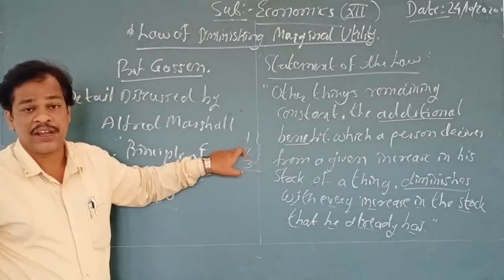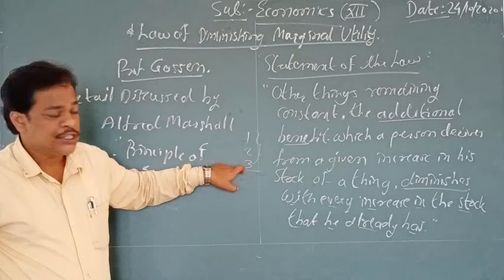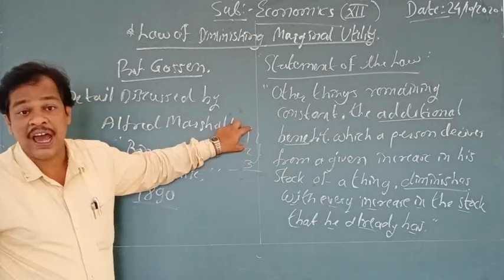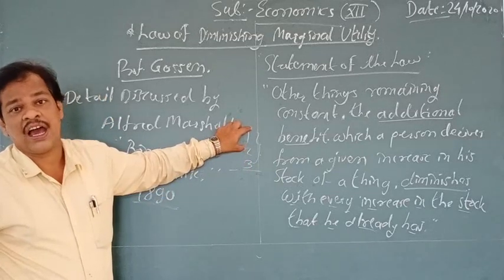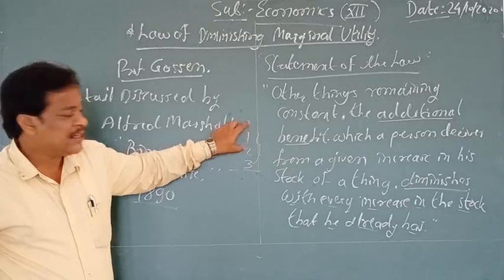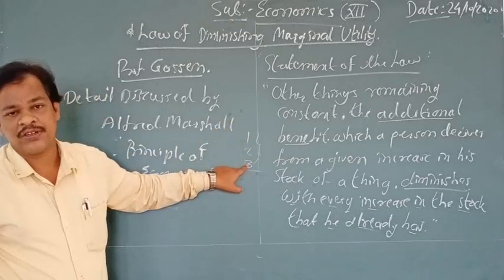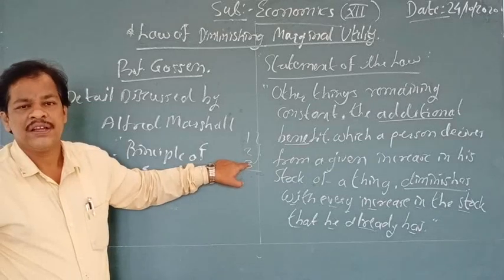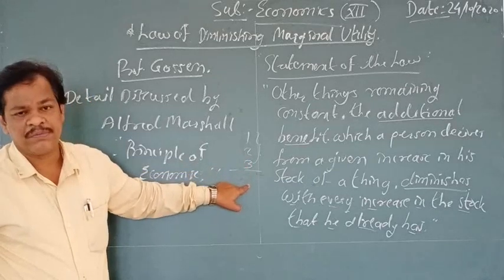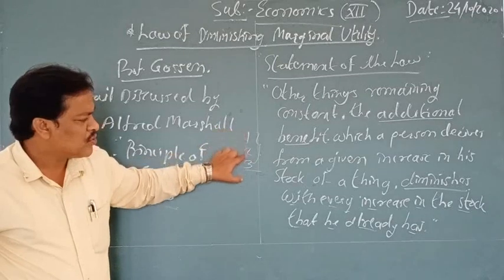Again a second glass of water, again a third glass of water. So the intensity of the first glass is very high. The first time, a very high intensity is there. But that intensity is not present for the second glass, nor for the third glass. After this, you will take another glass of water, but the intensity goes on decreasing.